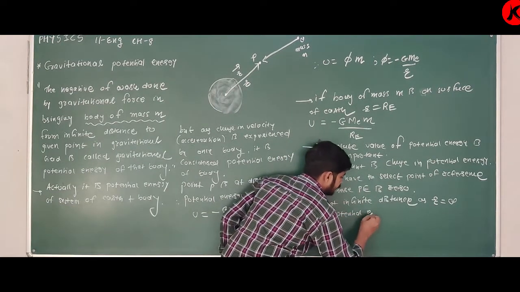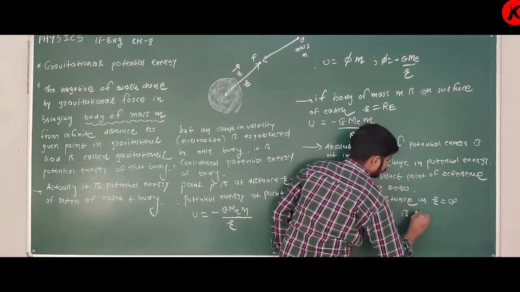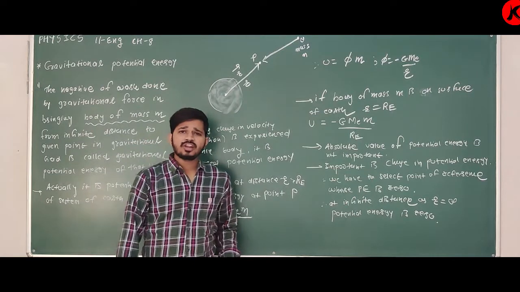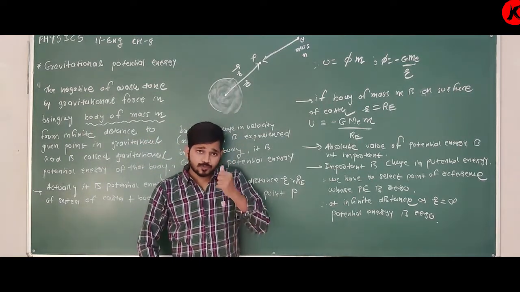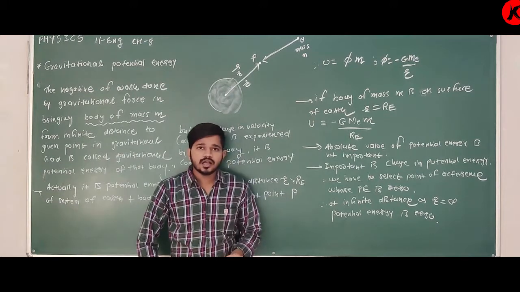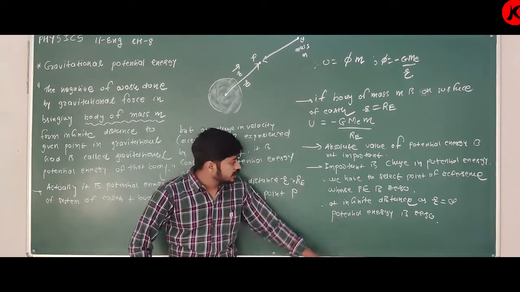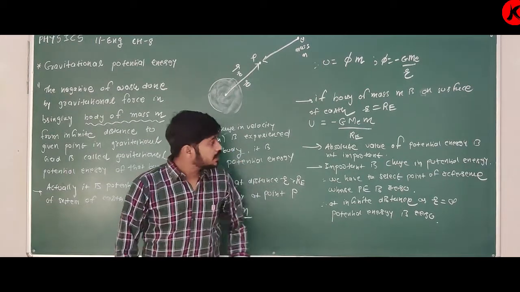So now whatever potential energy we calculate, it is with respect to infinite. Clear about this? So yes, it is simple.